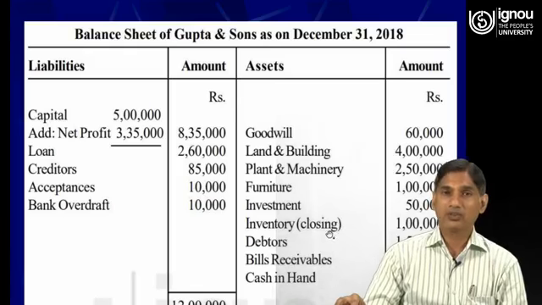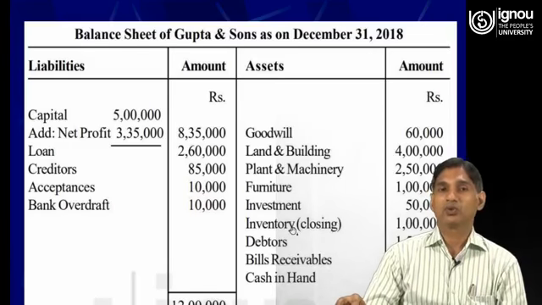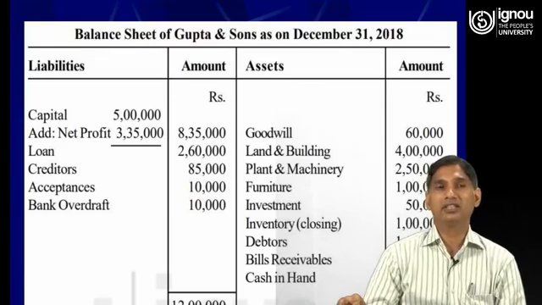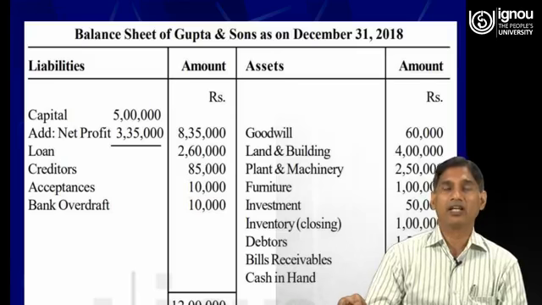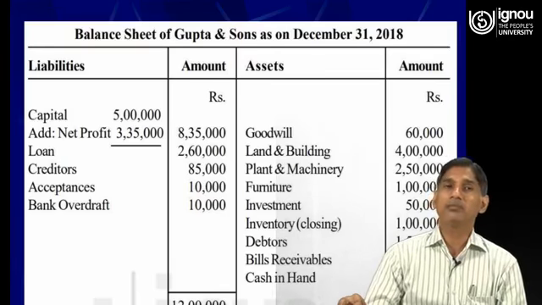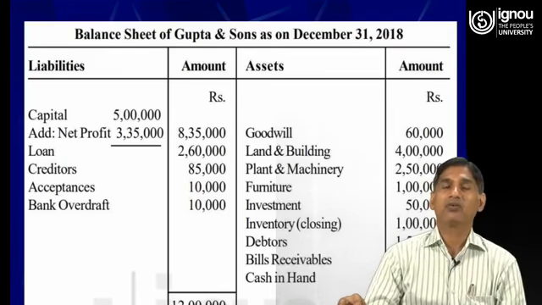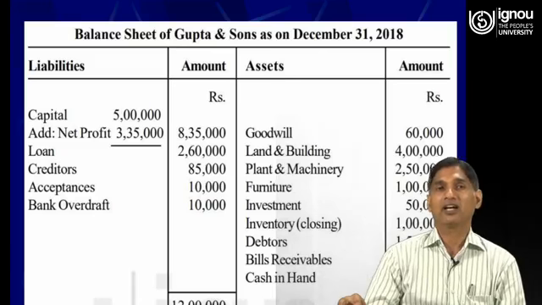Inventory, so this is the closing stock. Dear learners, as I had told you, if any information is provided outside the trial balance, it will be recorded at a minimum of 2 places while preparing the final accounts.